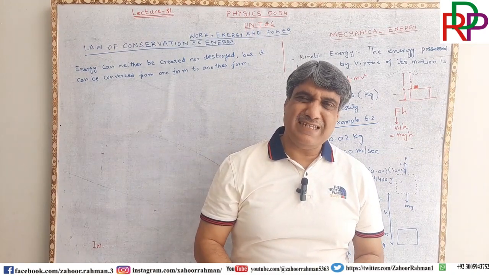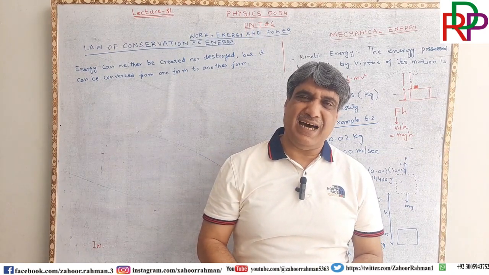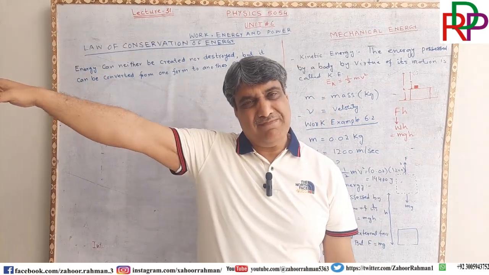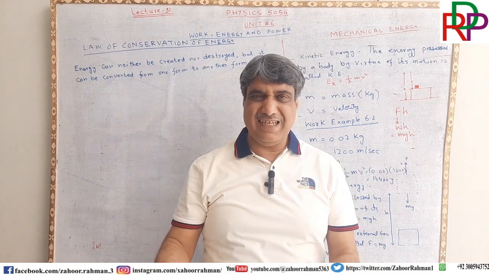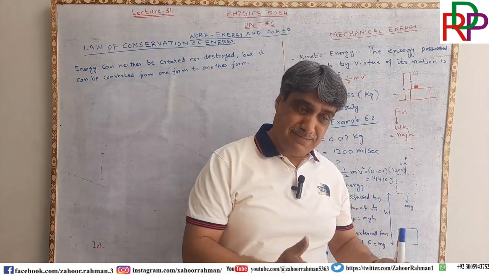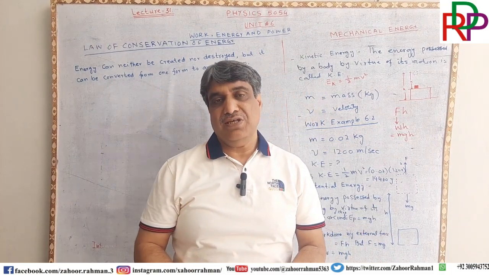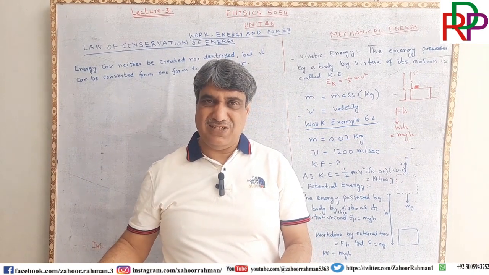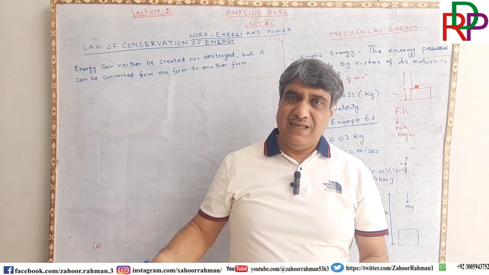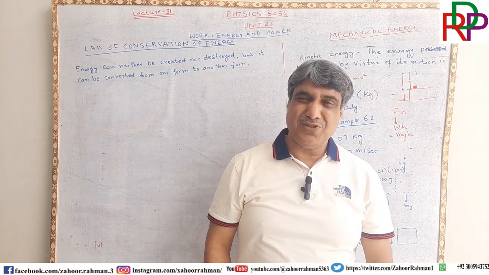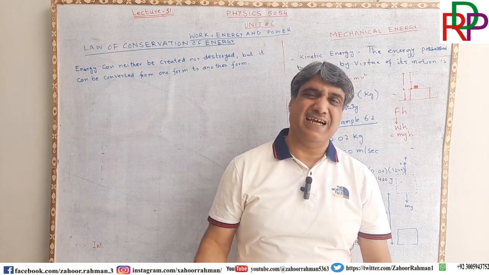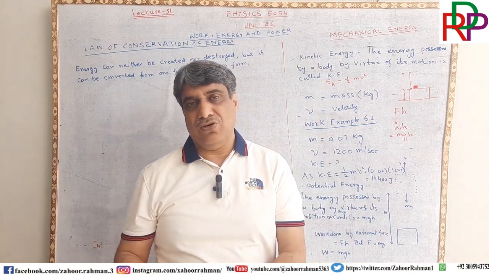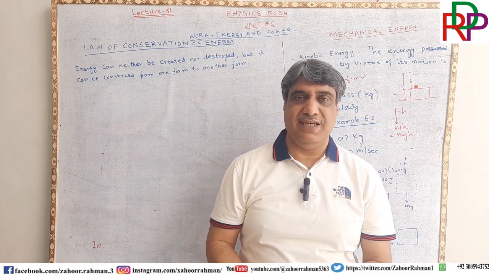But the student then thinks that we are saying that ABC dam is generating, creating this much energy. That is the capacity of this much energy of the dam. So then it is confusing, that again they are saying energy is being created. No, they are not creating the energy.